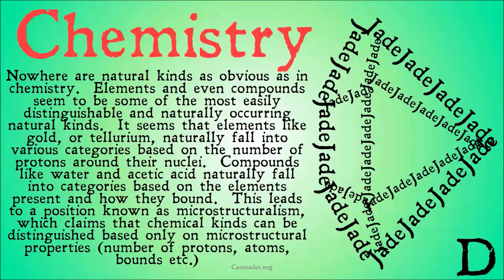This all leads to a position known as microstructuralism, which claims that chemical kinds can be distinguished based on microstructural properties solely: number of protons, the shape of atoms, bonds, etc. So we're not distinguishing elements based on their look, their touch, their feel, their taste, but rather based on their microstructural properties.